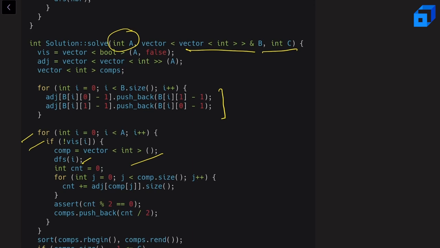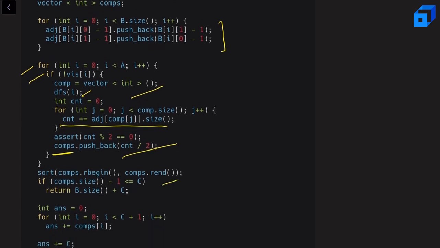In an undirected graph, the number of edges is equal to the total number of degrees of each and every node divided by 2. So I am adding all the degrees of each node which belongs to this component, then dividing by 2. In this manner, I am pushing all the strengths of components inside a vector named COMPS. After that, I'm sorting it in descending order. Remember, it is rbegin and rend, so that's why it is getting sorted in descending order.